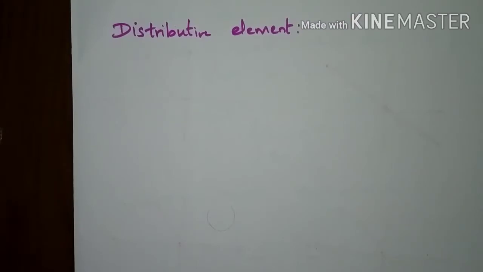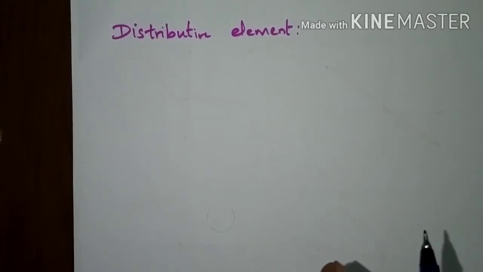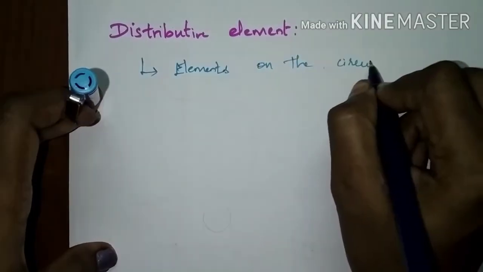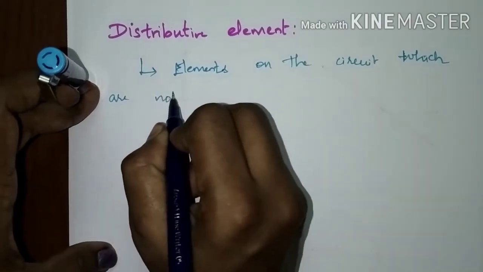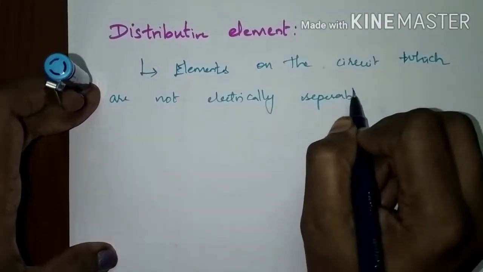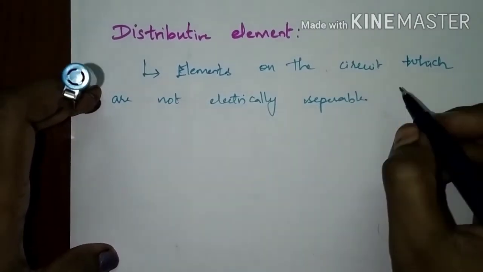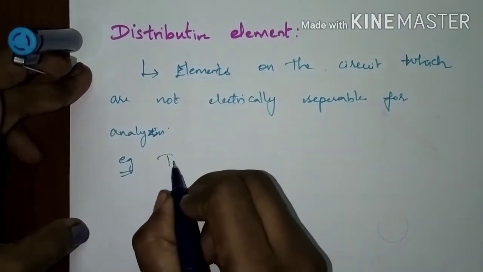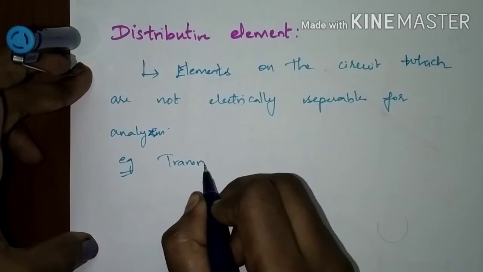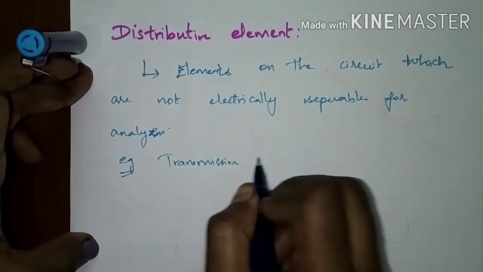Distributive elements are the elements which are not electrically separable. For analysis, we cannot separate them electrically, so these elements are termed distributive elements. Example, in a long transmission line, elements like resistance, capacitance and inductance are not separable.